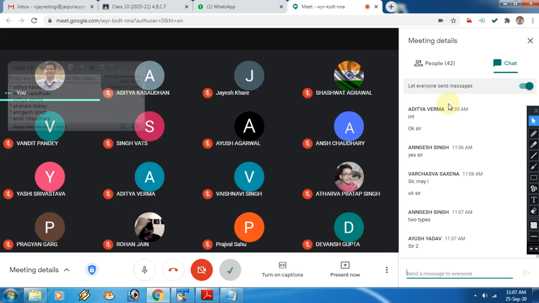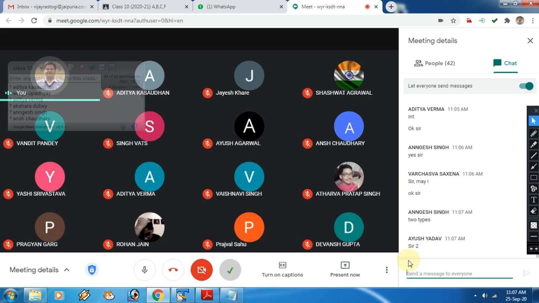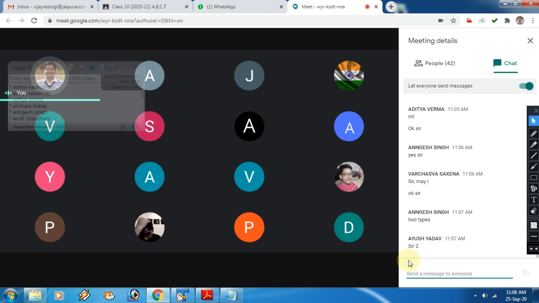Hurry up. Very good. Ayush Yadav, I am not asking you, but Angesh, please remember there are two types of array. The one is the single dimensional array and the second is the double dimensional array, which is not part of your ICSE syllabus this year.